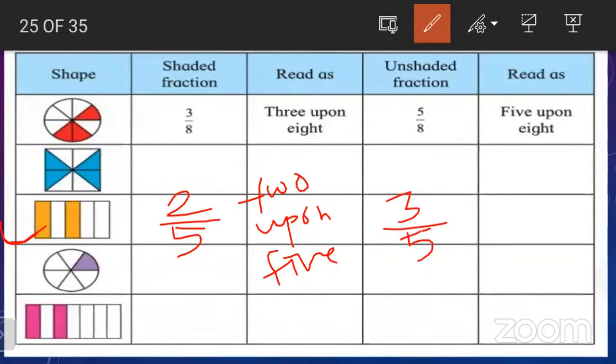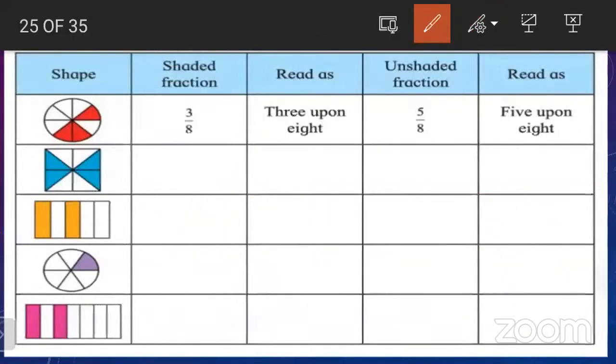How to read it? 3 upon 5. Very nice. Correct. This one is done. Now the fourth one.